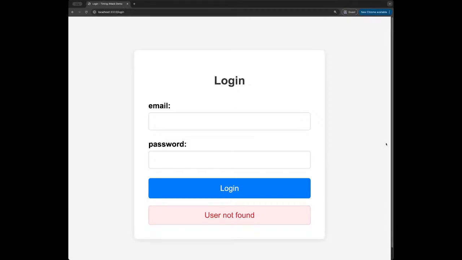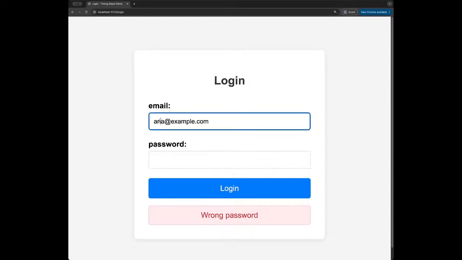Then he looked the email from somewhere like anna@example.com, and then he will try to input a password that doesn't matter. Oh, wrong password. That's a different error message. Before, he had a user not found. Now he does have a wrong password error. That gives me a hint that the email that I had, anna@example.com, is a valid email actually.